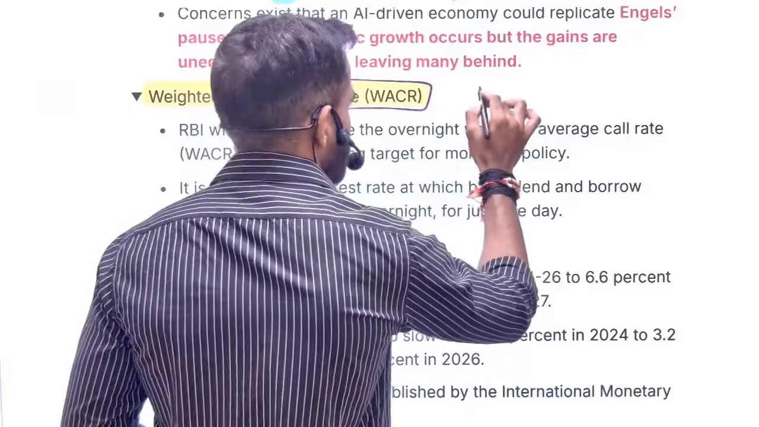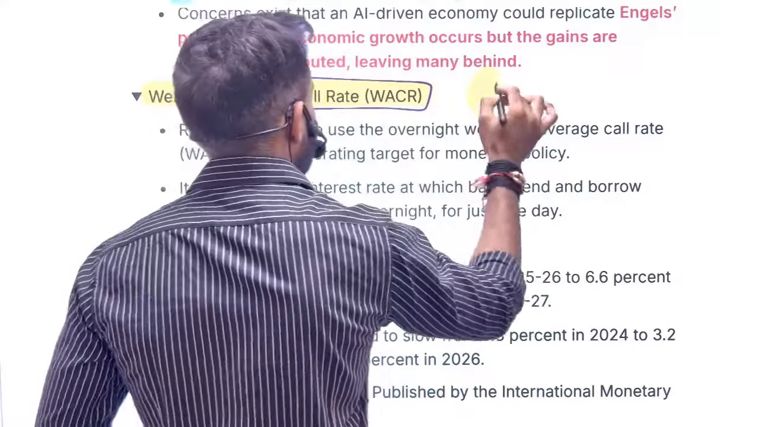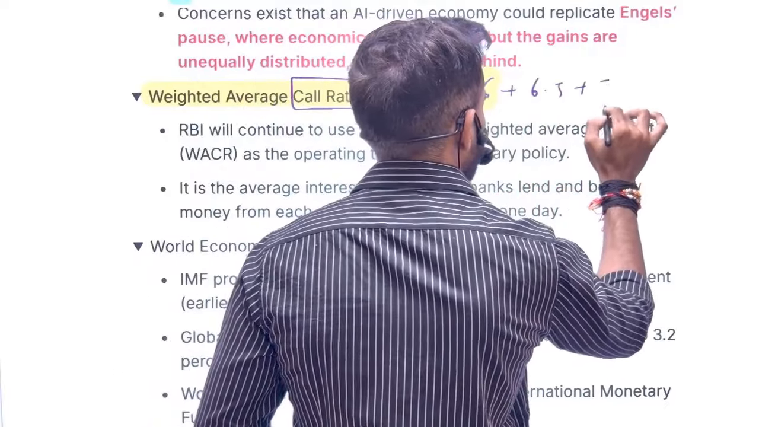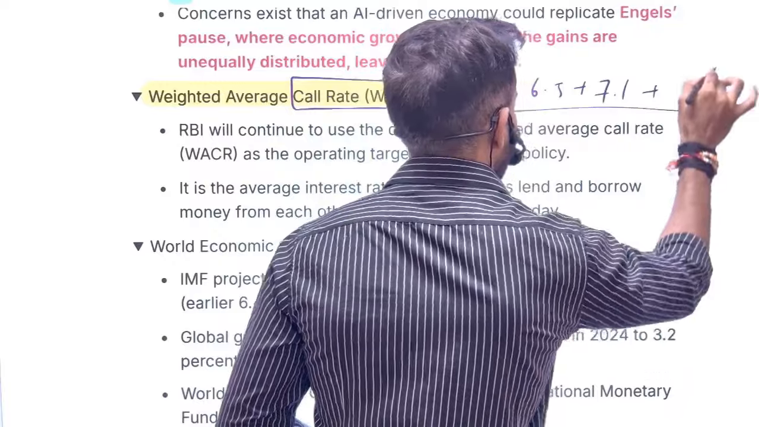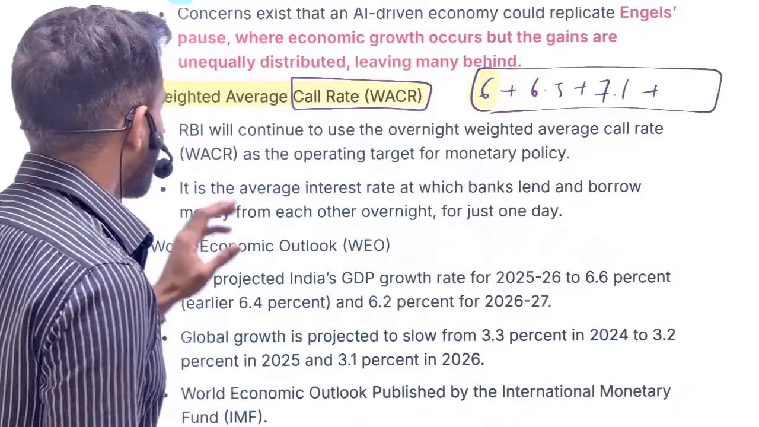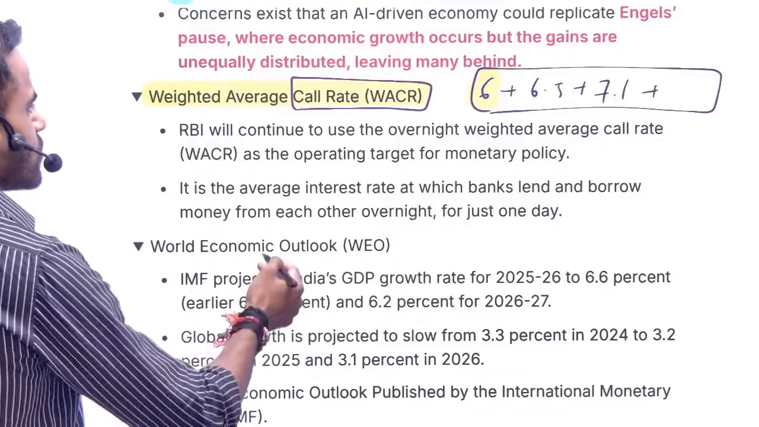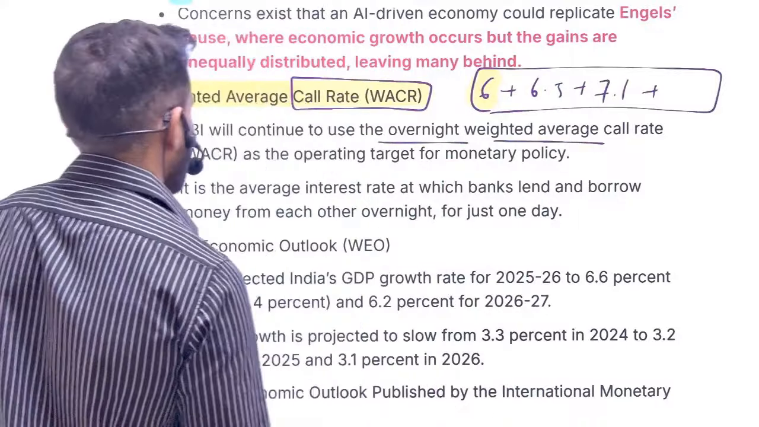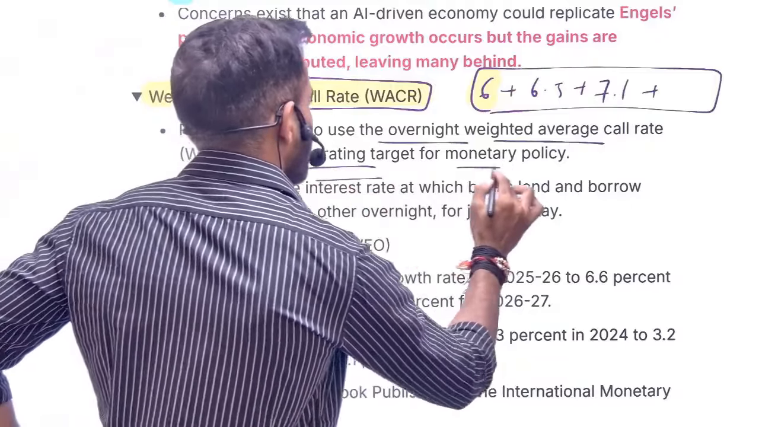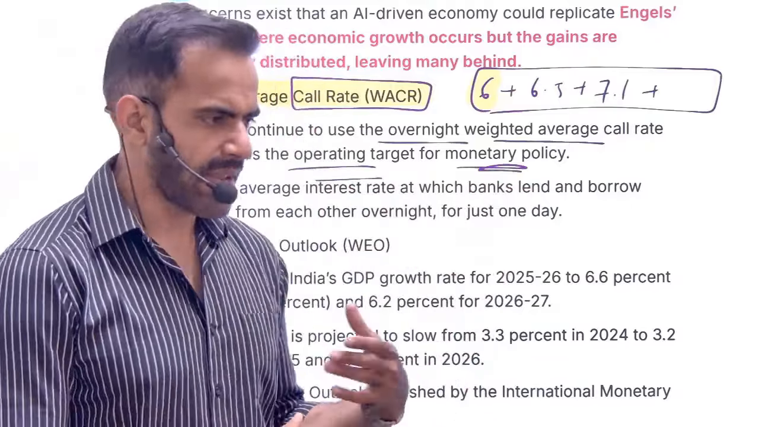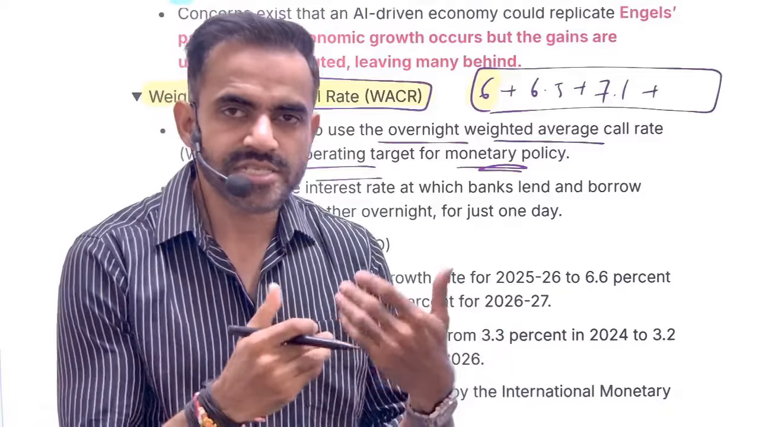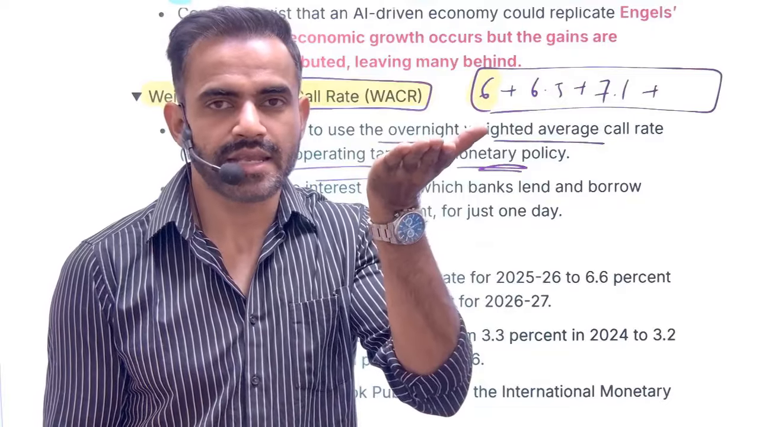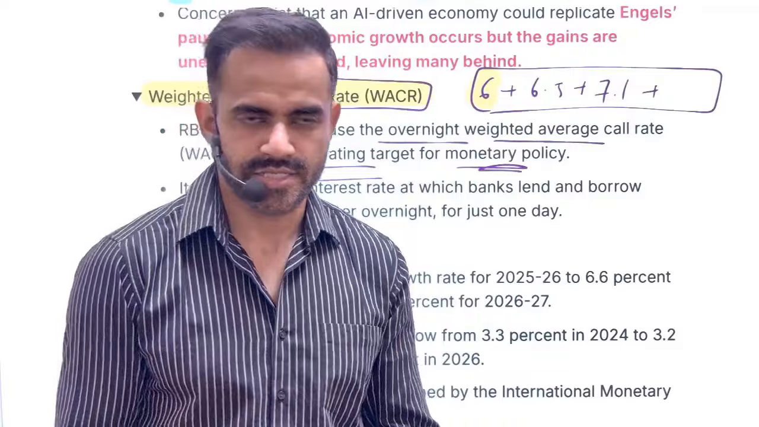Let's say 6%. One bank is giving 6%, another bank is giving, let's say 6.5%, another bank is giving, let's say 7.1%, and so on. So what will be their average? That is basically referred as weighted average call rate. So RBI is going to continue to use the overnight weighted average call rate as the operating target for monetary policy. With this, RBI is able to understand how much is the demand of the money. If the interest rate increases significantly, that simply shows the demand is increasing.